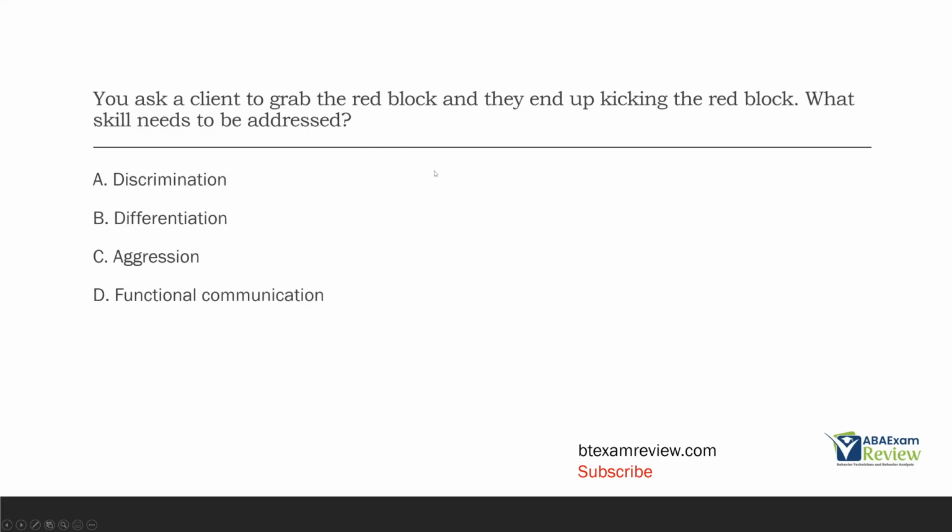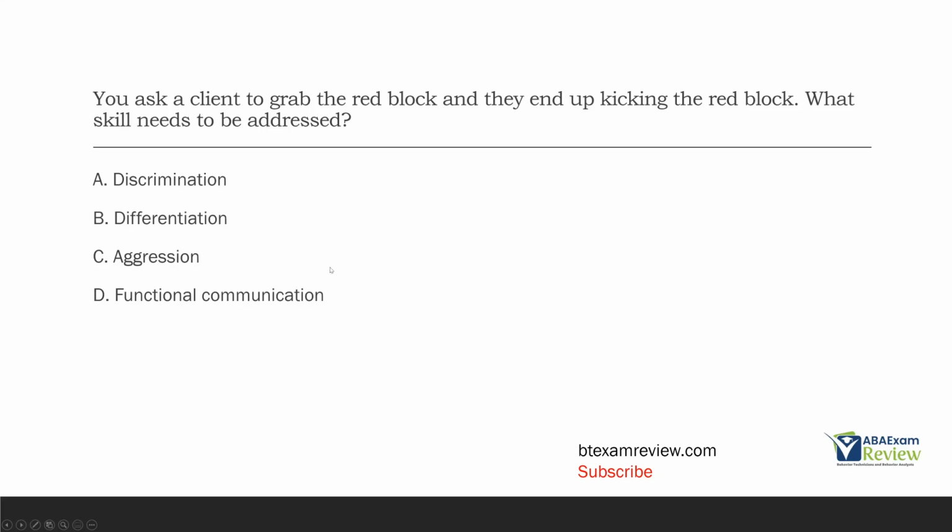You ask a client to grab the red block and they end up kicking the red block. What skill needs to be addressed? Now, you're given an SD. Grab the red block. Client goes to the red block, but they kick it. Is that a discrimination issue? Think about that for a second. Remember, discrimination is also stimulus discrimination. Discrimination is identifying between different stimuli. You said go to the red block. They went to the red block. It wasn't a discrimination issue.